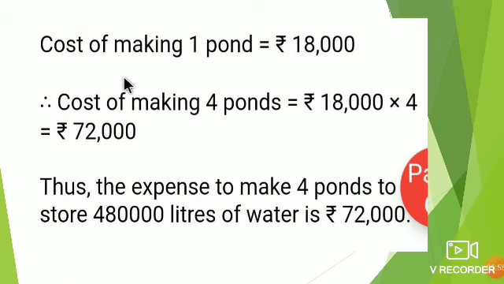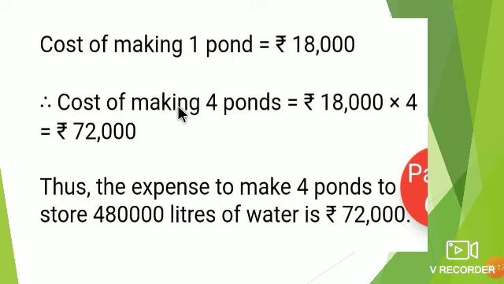In the example, the cost of making one pond is 18,000 rupees. Here the number of ponds is 4. Now how much money we need, that we have to find out.